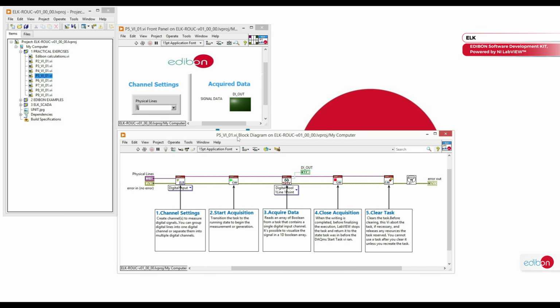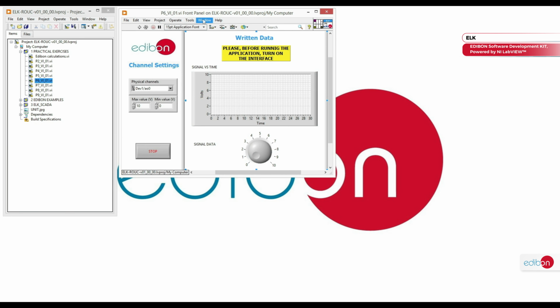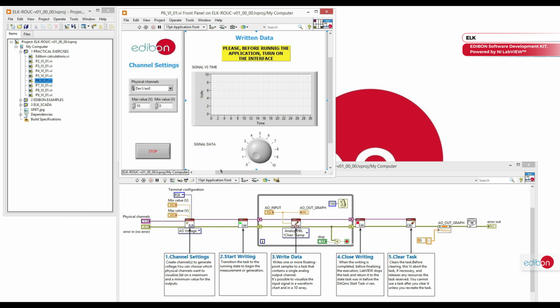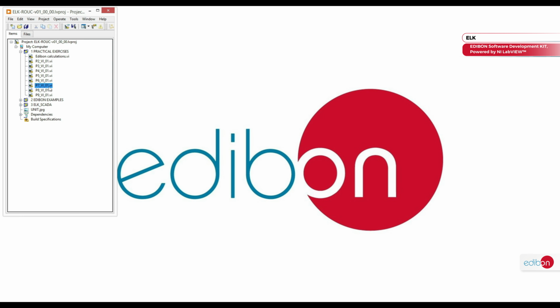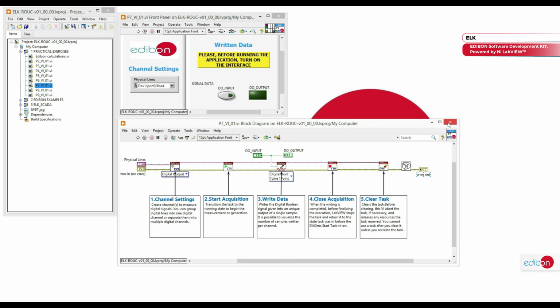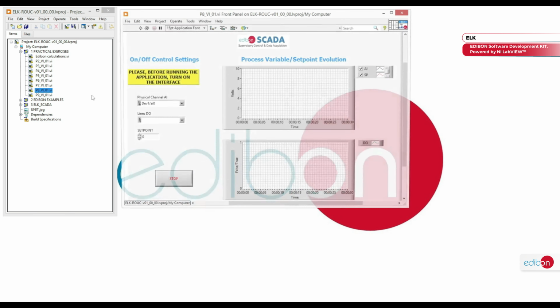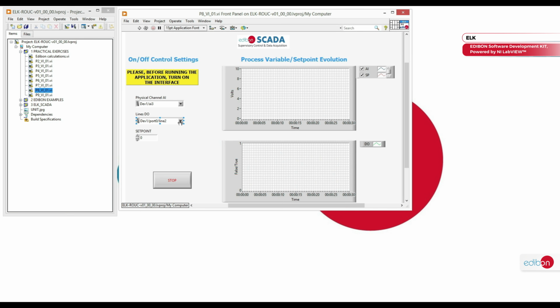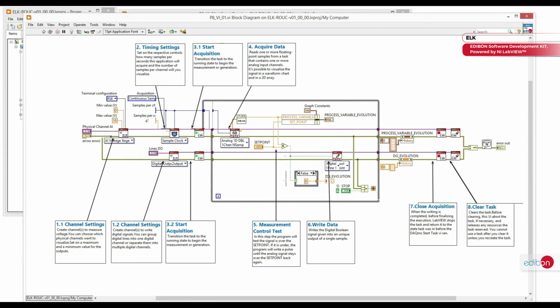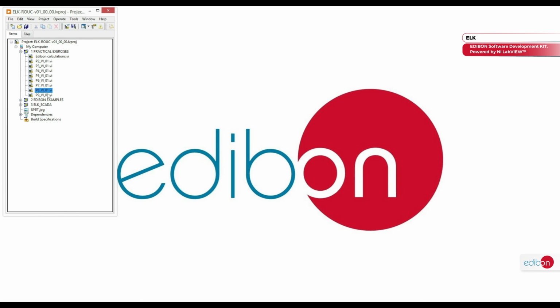The ELK offers a wide variety of practical examples, including signal acquisition and processing, as well as guided theoretical and practical exercises. These software packages allow users to become familiar with LabVIEW, operate EDIBON equipment, and work with specific modules that reinforce theoretical concepts across various fields of study. Additionally, the system incorporates an industrially designed SCADA architecture that provides complete control over the equipment.